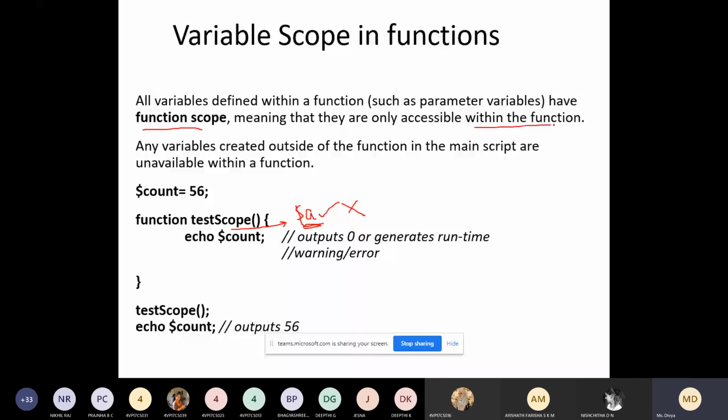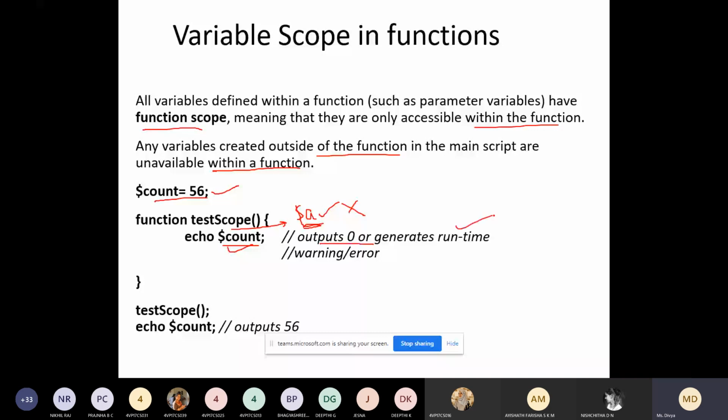That means whatever variable you have within the function can be accessed only within the function. If you try to access it outside the function, it is not possible. Any variable created outside of the function, in the main script, is unavailable within the function. Here you are declaring a variable count with the value 56. Now you are trying to access that variable, but you are not passing it. It is not possible to access the variable. Then what will it return? It will return zero, or it will give you a runtime error or warning.